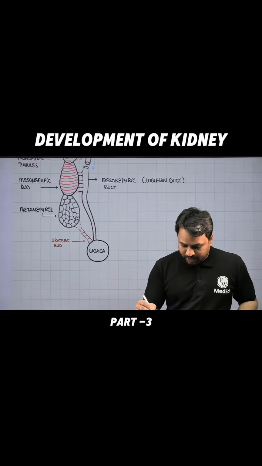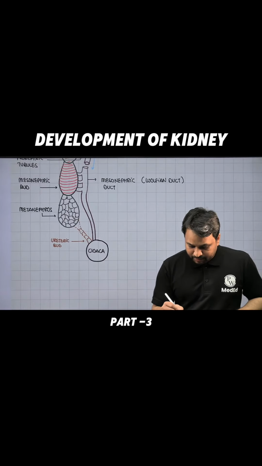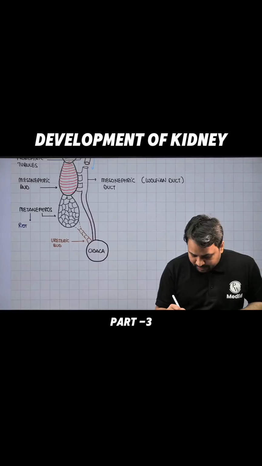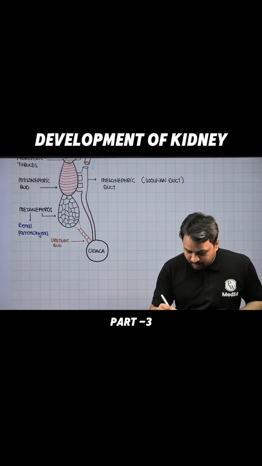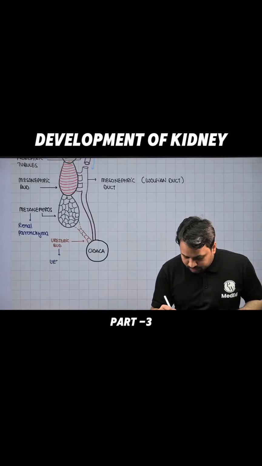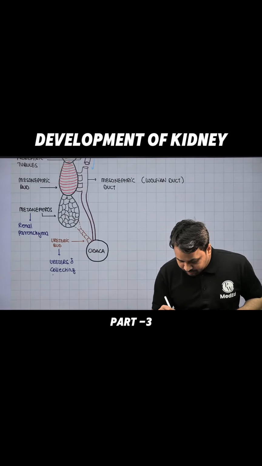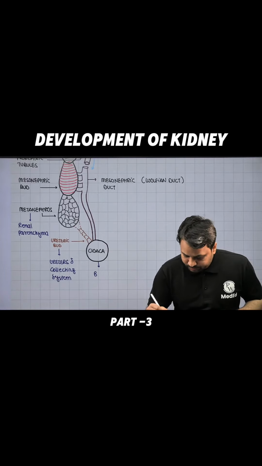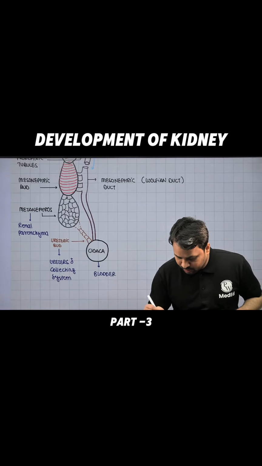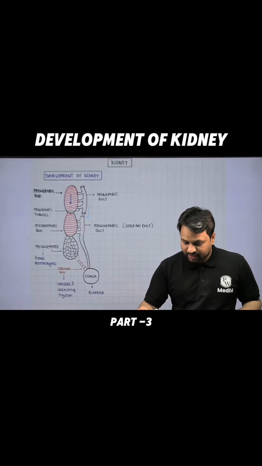So, eventually, what you will notice at the end is that the metanephros will develop into renal parenchyma. The ureteric bud will result in the ureter. It will develop a ureter and collecting system. The cloaca will develop into the bladder, and this is how the entire kidney is going to be formed, right?